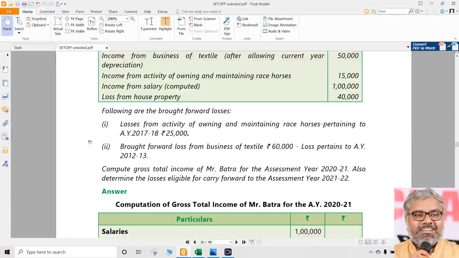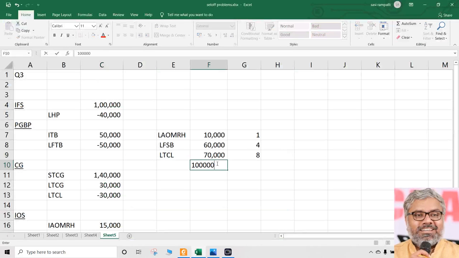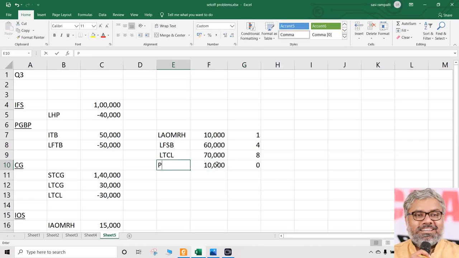It can definitely be set off against profit of textile business, no problem. Even if there are different businesses, no problem. Within PGBP there is no issue. Carried forward, brought forward losses can be set off against any income under the head of PGBP. But another problem has come here: we don't have 60,000 to set it off. We have only 50,000, so we can use only that. Then what happens to the remaining 10,000? Nothing. It cannot be carried forward.